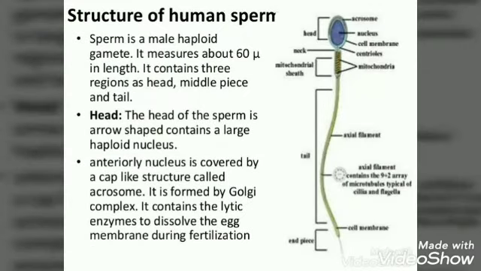Next is the structure of sperm or spermatozoa. It consists of four parts: head, neck, middle piece and tail, enveloped by a plasma membrane. Head: it is the enlarged end of a sperm containing the large haploid nucleus in the condensed form of a chromatin body and is capped by the acrosome. The acrosome contains hydrolytic enzymes that help in dissolving the membrane of the ovum for fertilization.